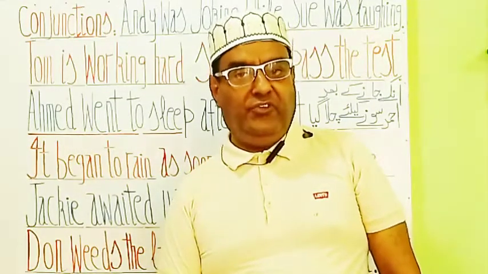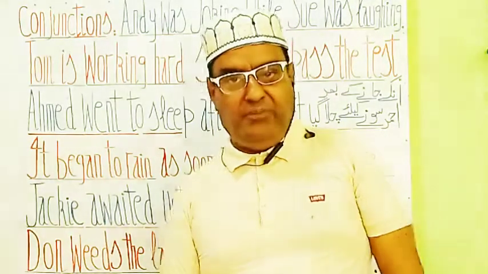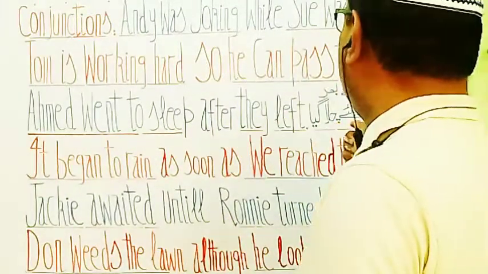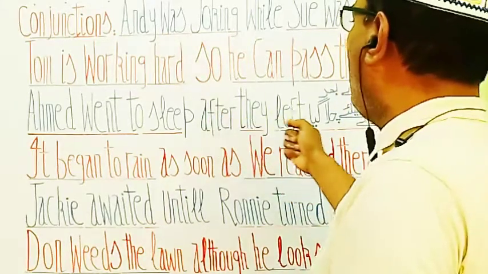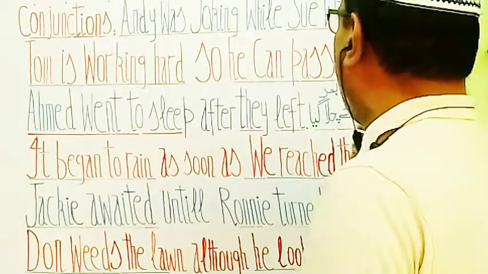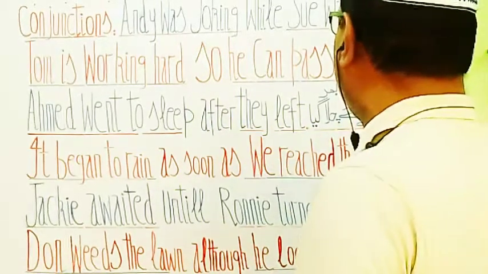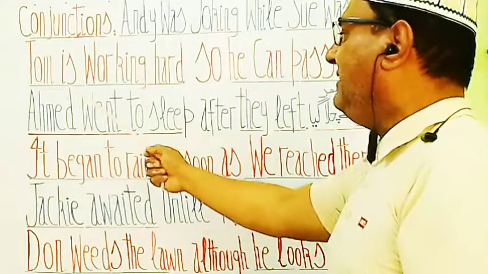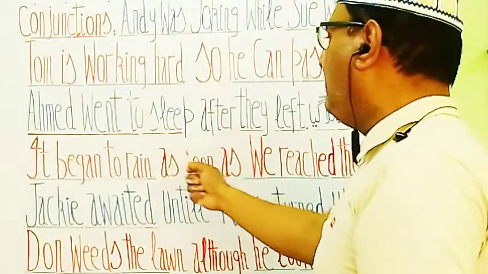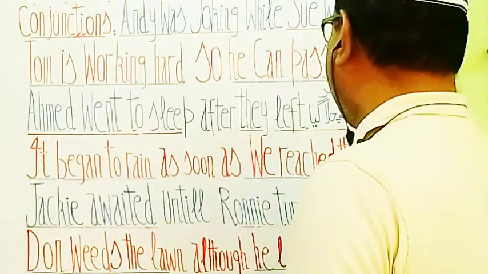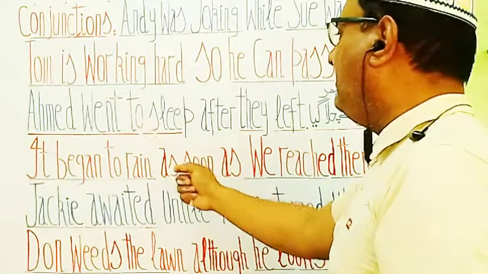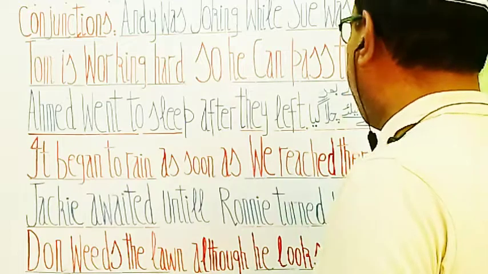आइए इन phrases को, इन जुमलों को दोबारा से पढ़ते हैं, दोहराते हैं. First one is Andy was joking while Sue was laughing. And next is Tom is working hard so he can pass the test.